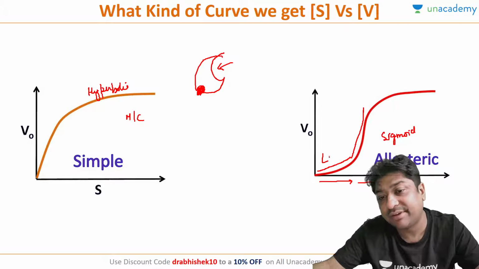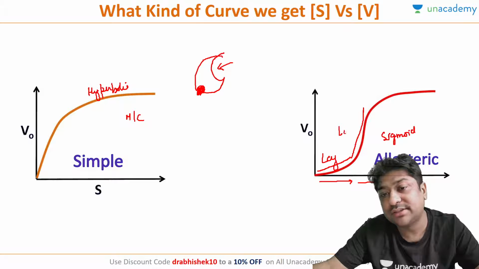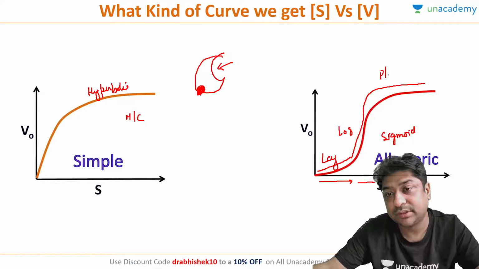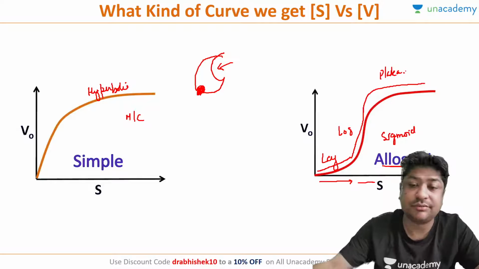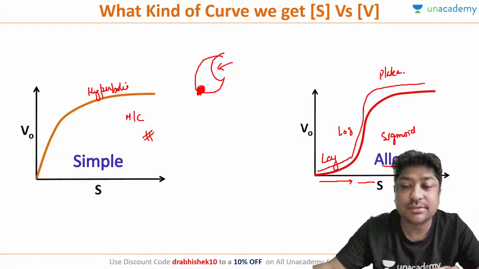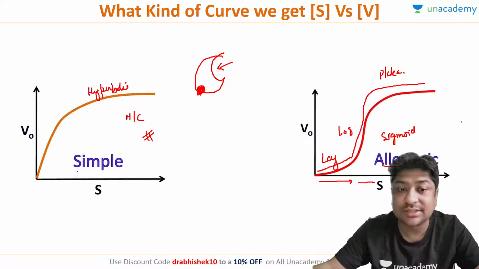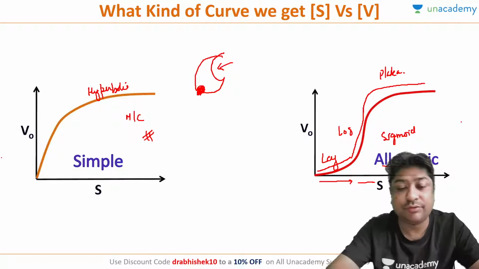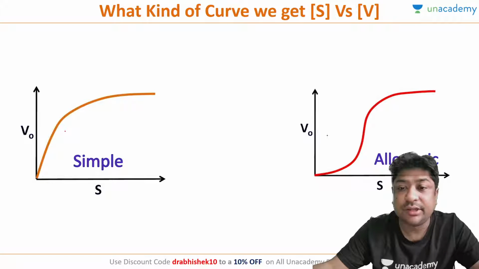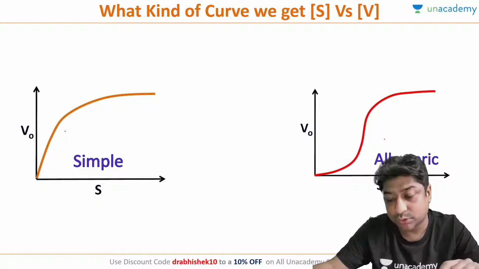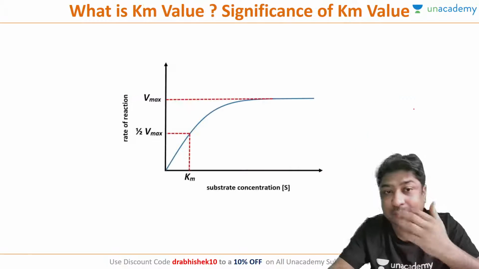So it is a lag phase, a log phase, and then a plateau or a stationary phase. So these are two different enzymes, allosteric enzymes and all the other enzymes. Most of the enzymes will show a hyperbolic curve, whereas allosteric enzymes will show a sigmoid curve. So this is a very, very important point.